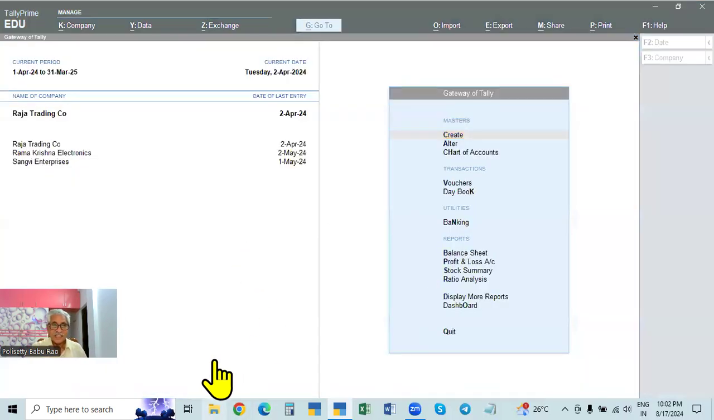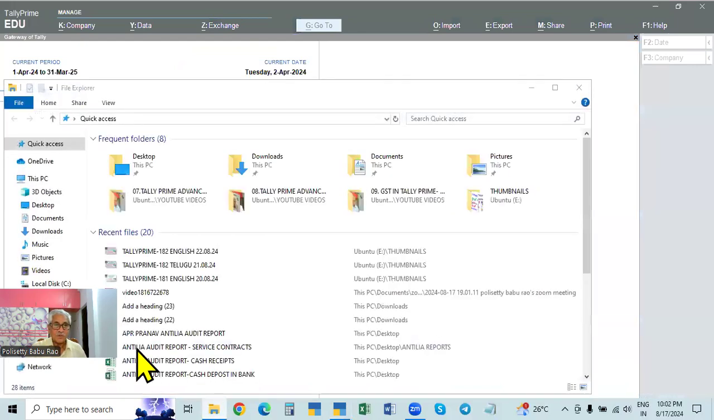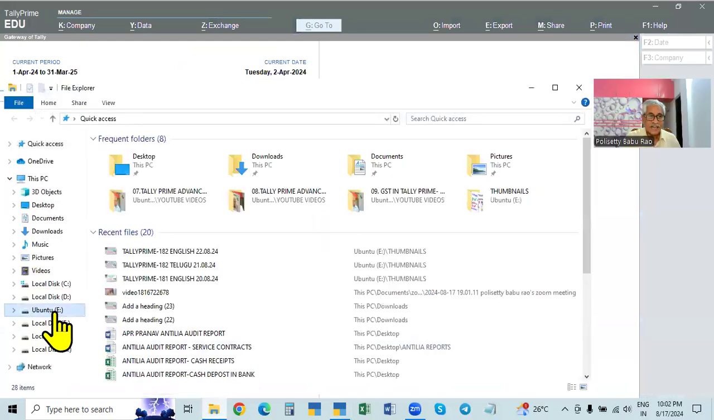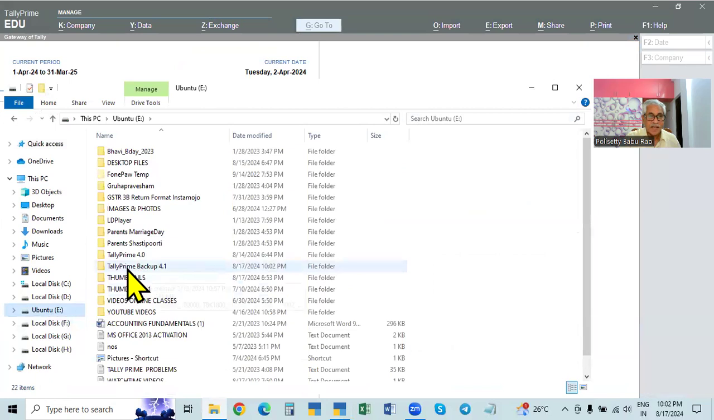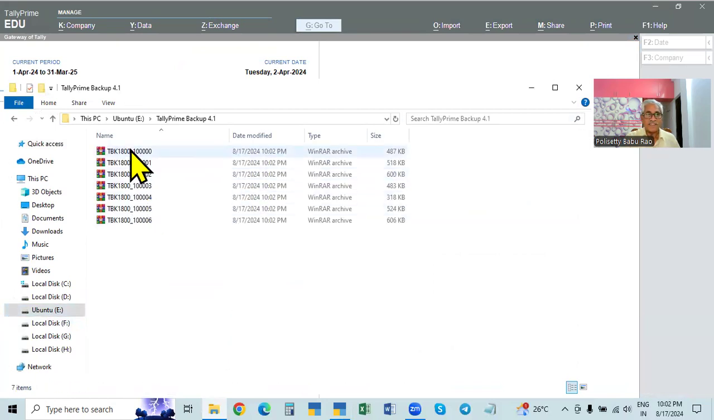Now we go and see what is the drive we have. E drive. You go to E drive, tally frame, backup 4.1. See, all the companies are backed up. So this is the number, and this is the backup file name. TBK means tally backup. So tally backup 1800, that is the code number.